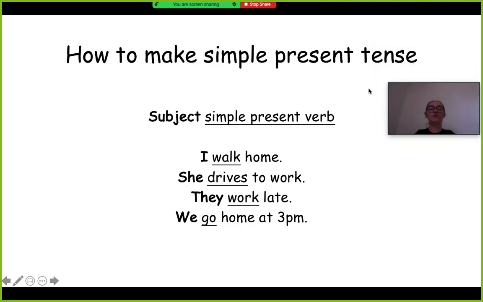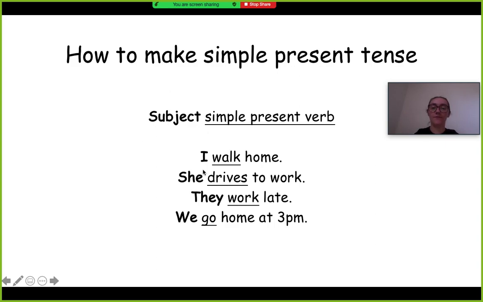Okay, so this is how to make simple present tense, right? We learned this when I first started the lesson. You need a subject, which is a person, a place, or a thing, right? And you need the simple present verb, which is the most simple, the most basic verb you can have in English. These ones you just kind of have to memorize, which isn't very fun, but you'll get it. And you already know a lot of the verbs in English. So all you have to remember is when you're talking about something that you do a lot or something you do often, you need to use simple present verb, right?